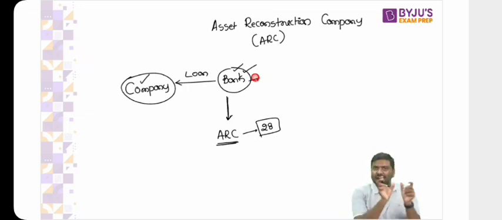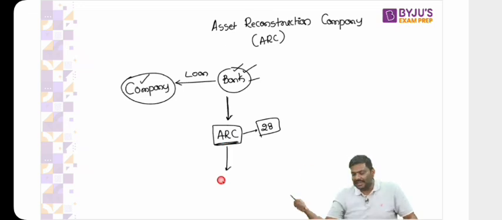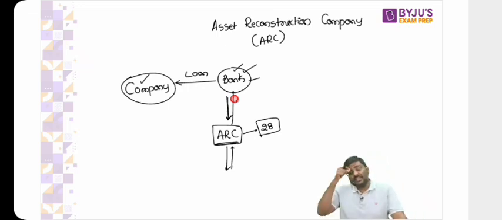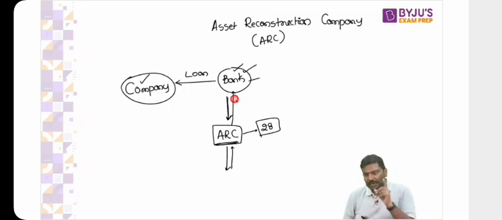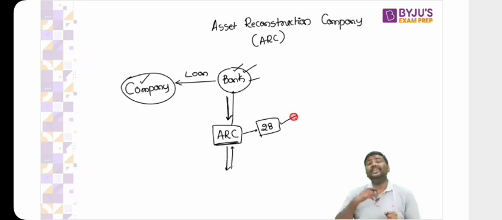So we have a specialist in the market by the name of Asset Reconstruction Companies. What these ARCs used to do is try to find a buyer, restructure the company, sell it off in the market, collect money and pay the money back to the bank. Of course, they will impose and collect a certain amount of charges. Now many will simply say, sir, it is similar to what is happening in the IBC. Understand this carefully. ARCs have been working in India for more than 2 decades, and there are more than 20 ARCs working.